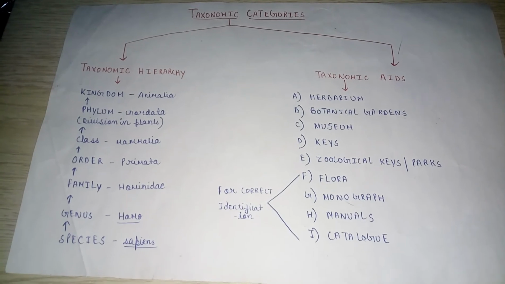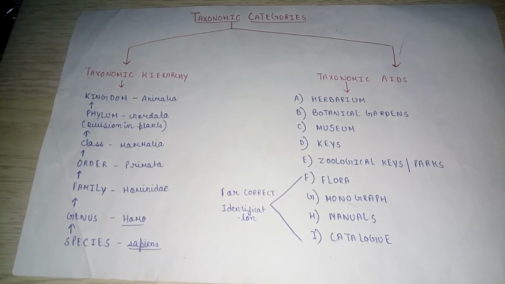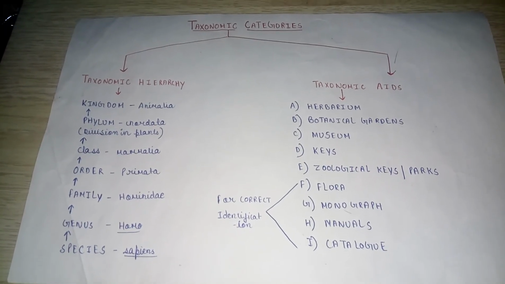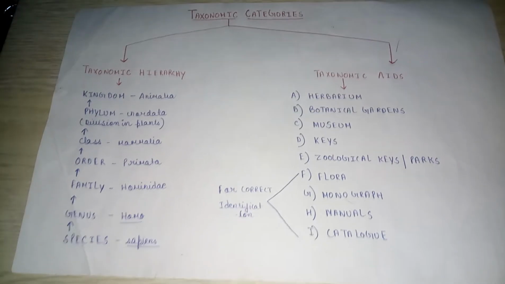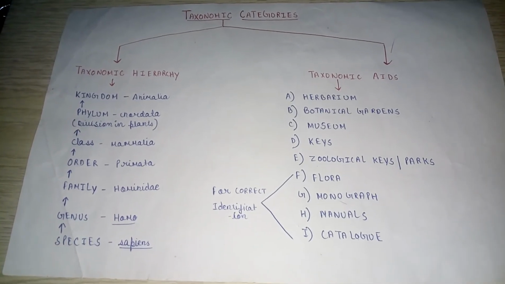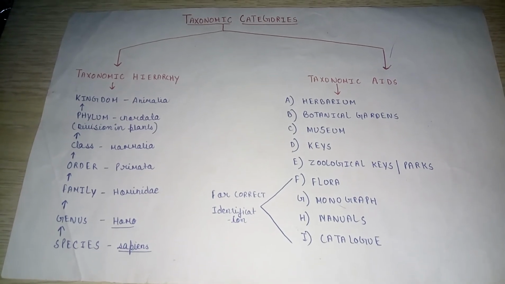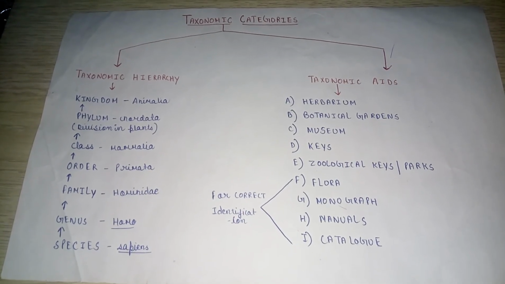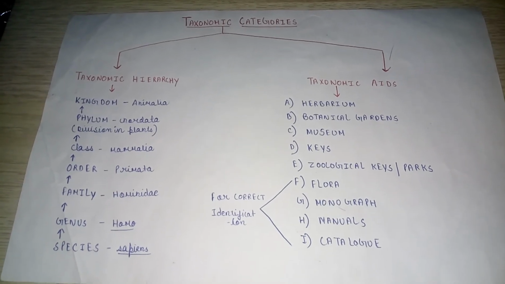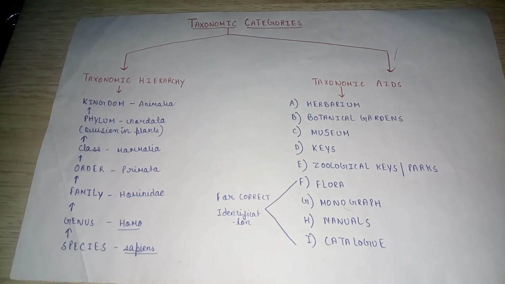Botanical gardens have greenhouses, a library, and it can have a herbarium, research laboratory, etc. It is therefore not merely a garden but a botanical institute. In India, the largest botanical garden is the Indian Botanical Garden of Kolkata. The largest tropical botanical garden in Asia, we know, is the Tropical Botanical Garden at Thiruvananthapuram in Kerala.